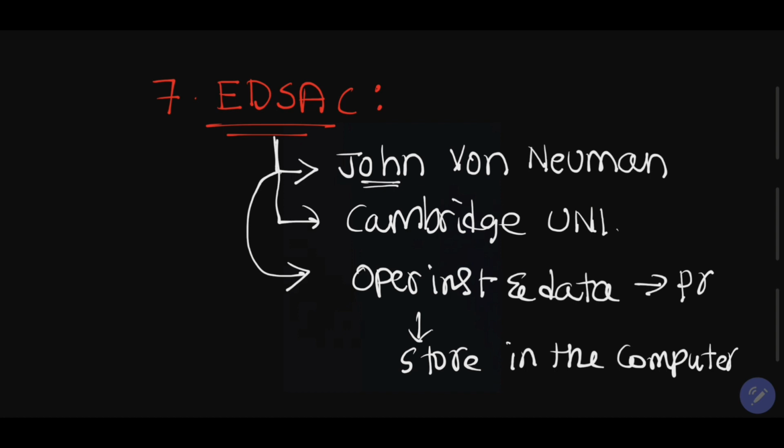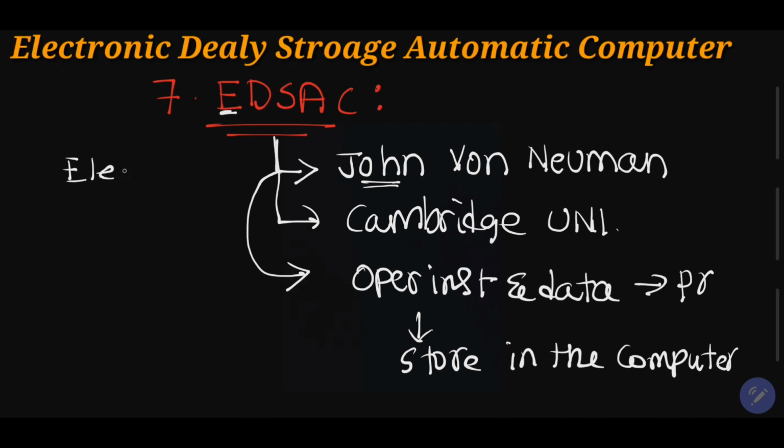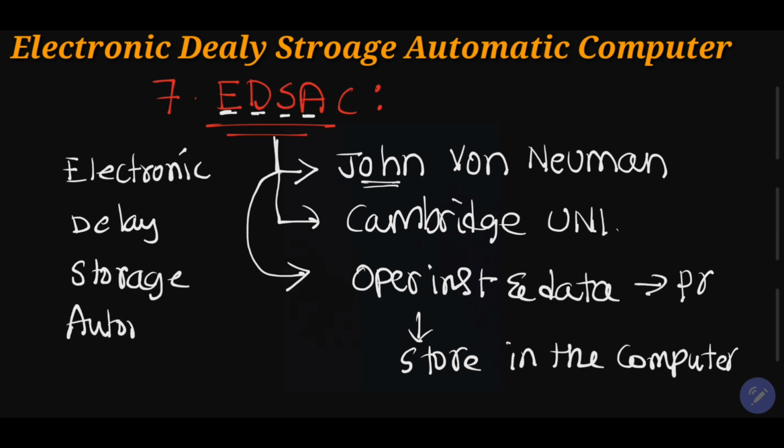EDSAC. The full form is E stands for electronic, D stands for delay, S stands for storage, A stands for automatic, and C stands for computer. Electronic delay storage automatic computer is the full form.